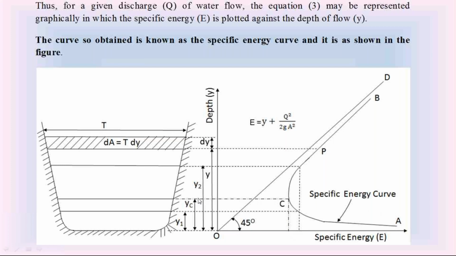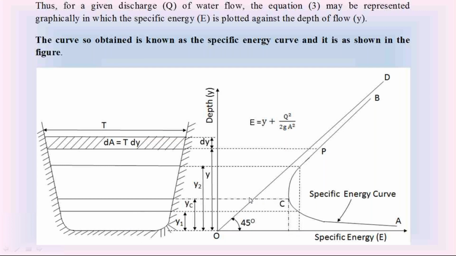At a minimum specific energy, the depth of water flow in the channel is called the critical depth of water flow, yc. At a minimum specific energy, the depth of water flow in the open channel is called the critical depth of water flow. So we can define the critical depth of water flow. In the short answers, you may get this question: define the critical depth in open channel. The critical depth is the depth of water flow in the open channel at which the specific energy of water flow is minimum.